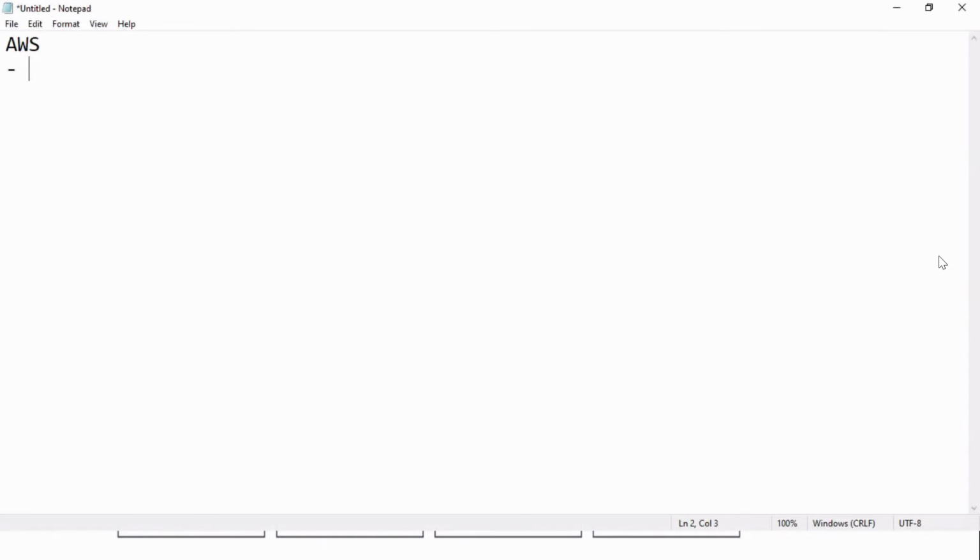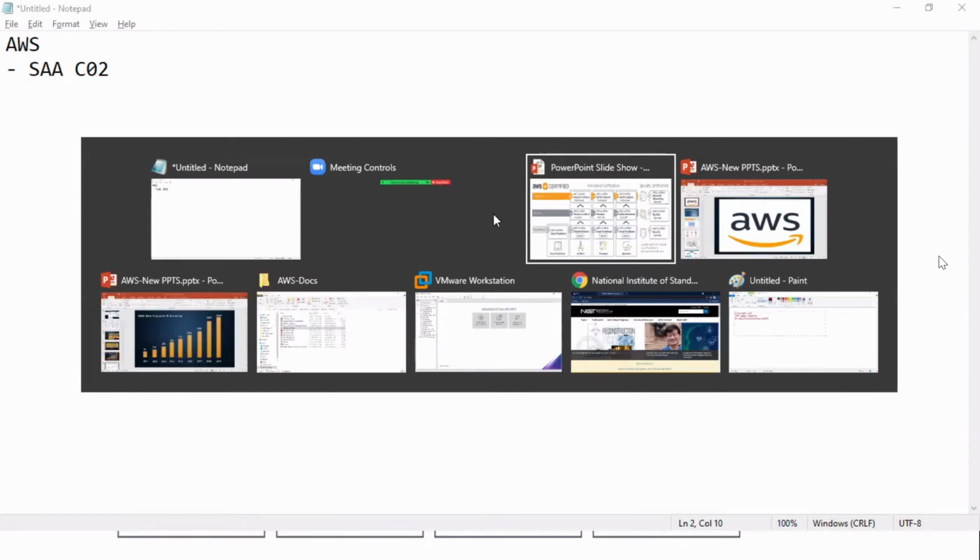And the paper is SAA, Solution Architect Associate C02. Okay, that is the paper we are learning. AWS SAA, Solution Architect Associate C02. You have to be aware of this one.